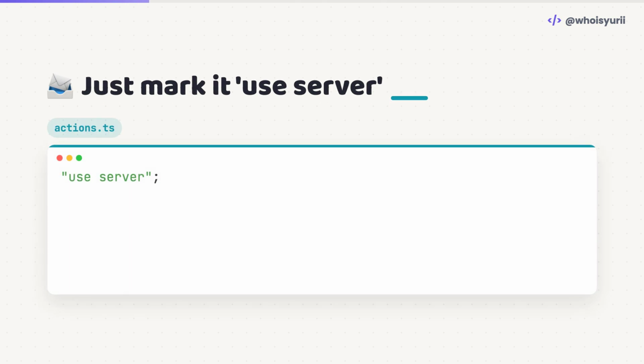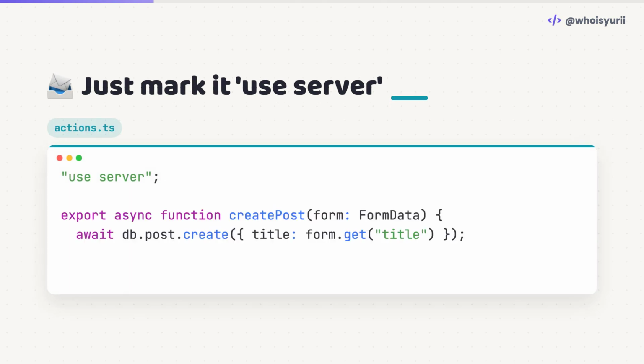Add the useServer directive, and that function now runs safely on the server. Wire it straight to a form's action, and submitting calls it. That's your whole mutation layer, in a few lines.